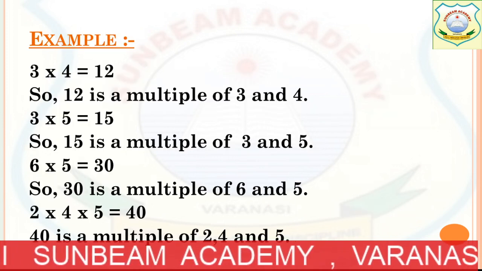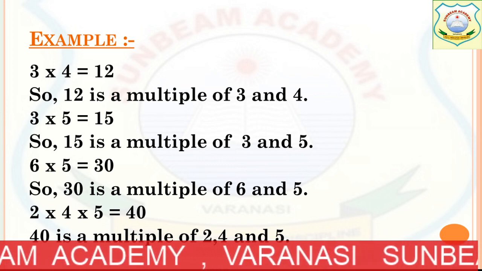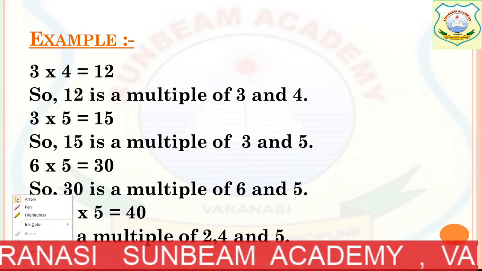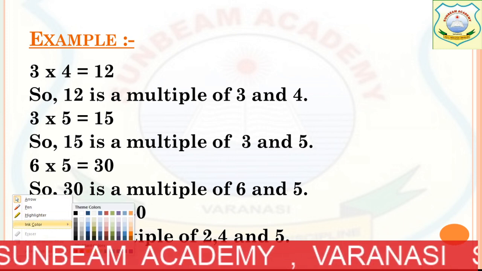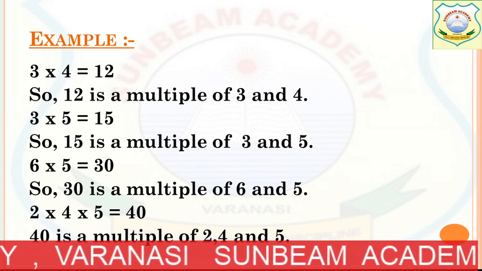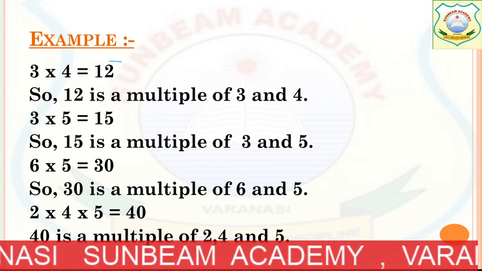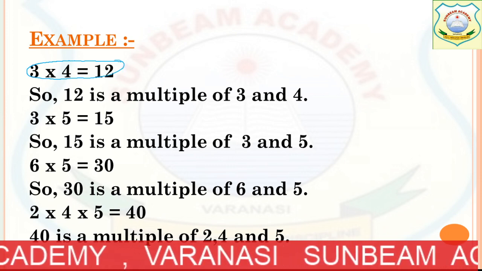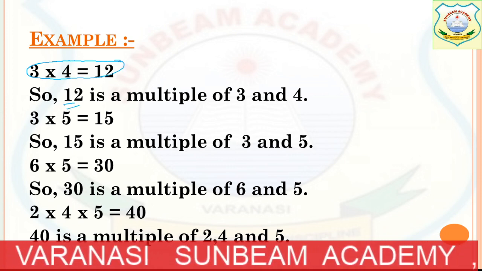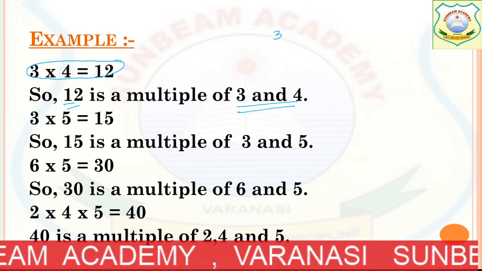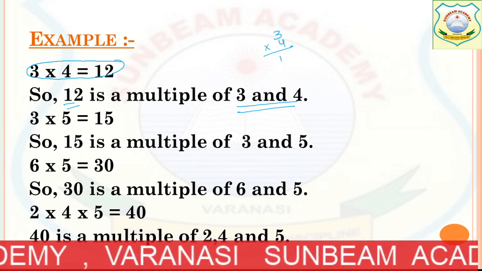Now see some examples. 3 multiplied by 4 is 12.